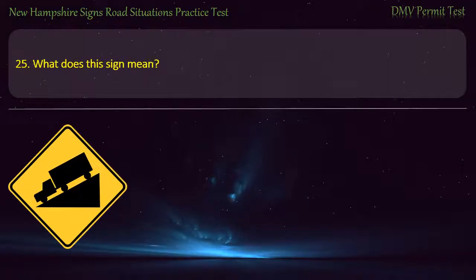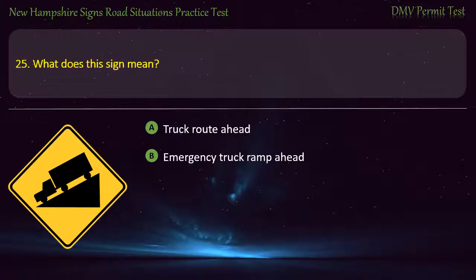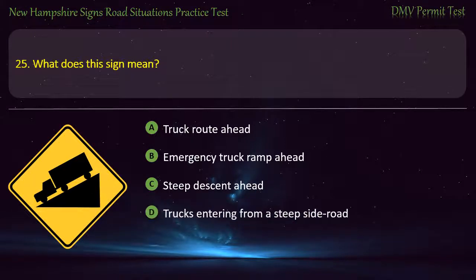Question 25. What does this sign mean? Truck route ahead. Emergency truck ramp ahead. Steep descent ahead. Trucks entering from a steep side road. Answer. Steep descent ahead.